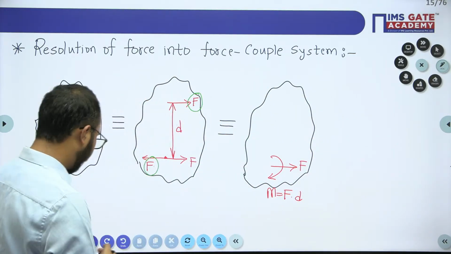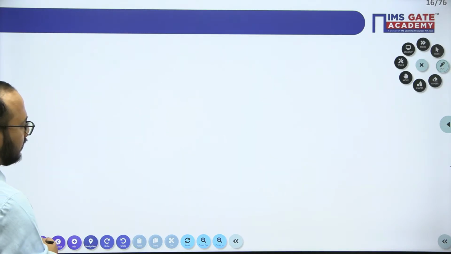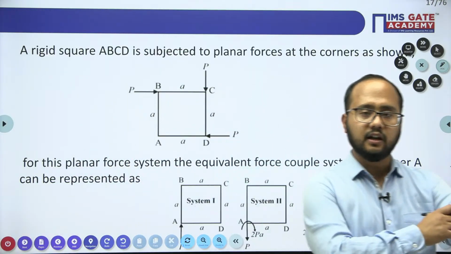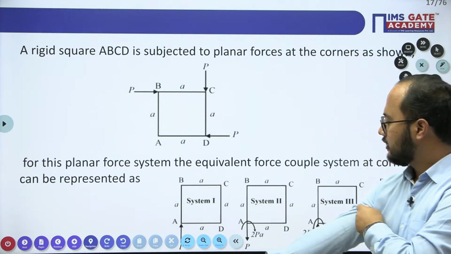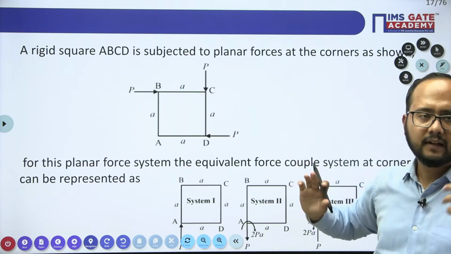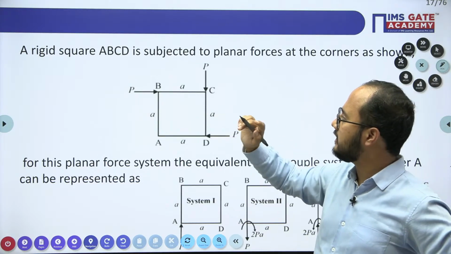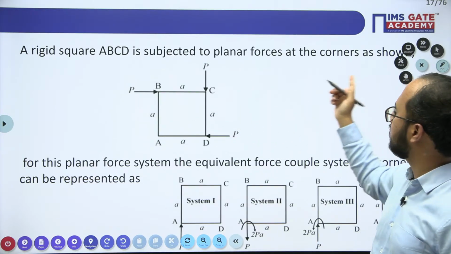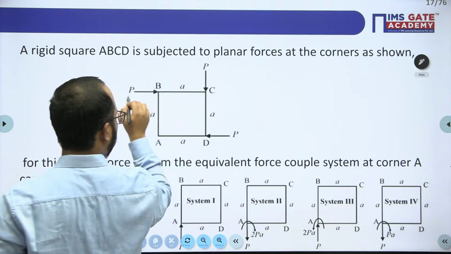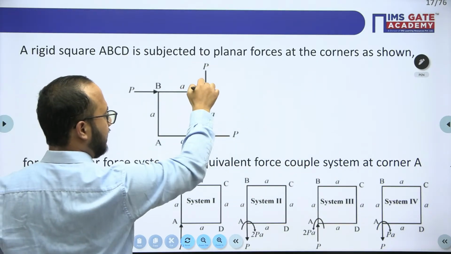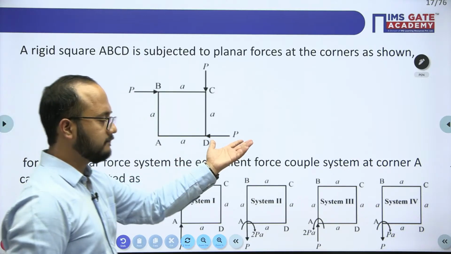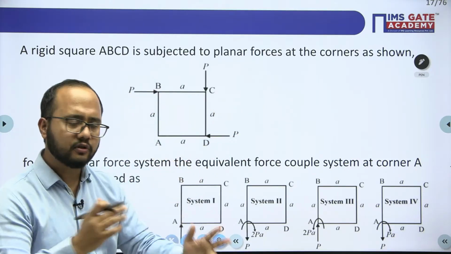Okay, now see, the next question is based on this concept only. I hope the question image is clear to everybody. They have said a rigid square plate ABCD is subjected to planar forces at the corners as shown in the figure. At corner B this is force P, at corner C this is force P, and at corner D this is force P. So at the corners, forces are acting.